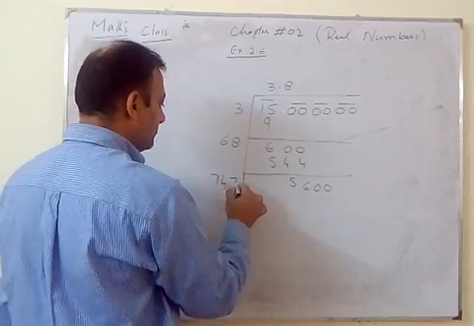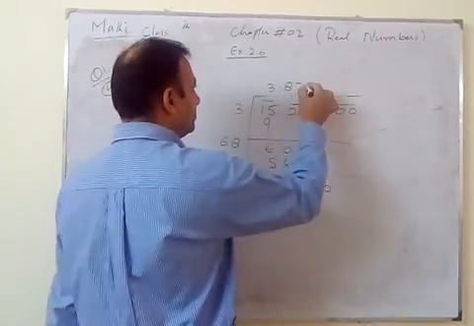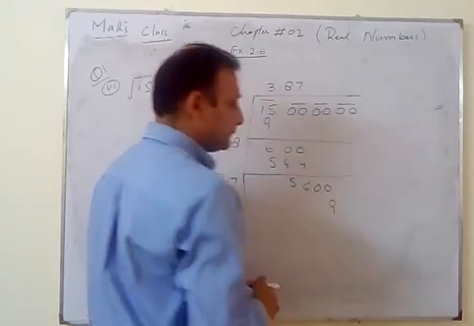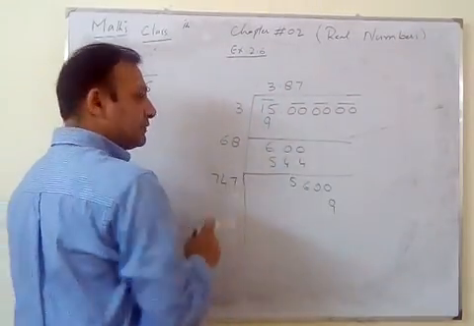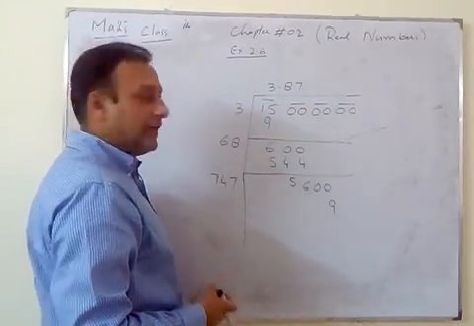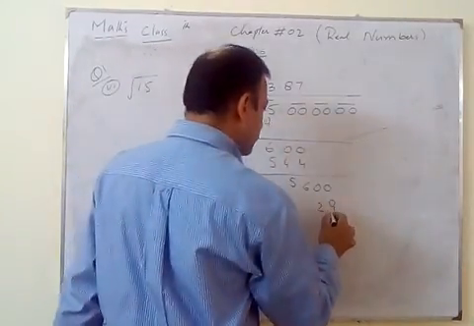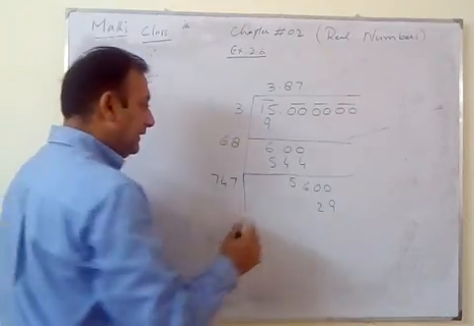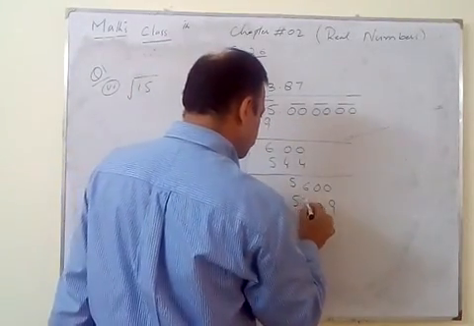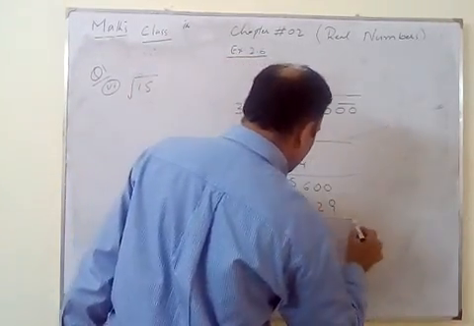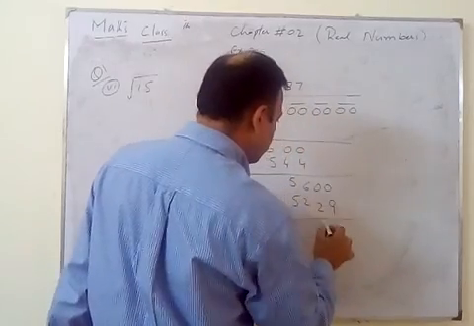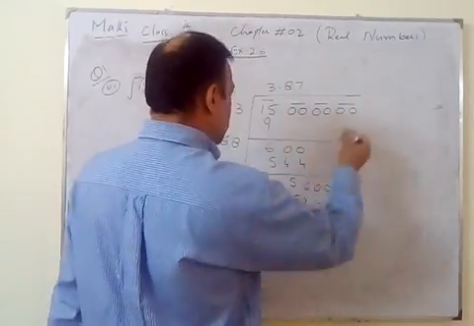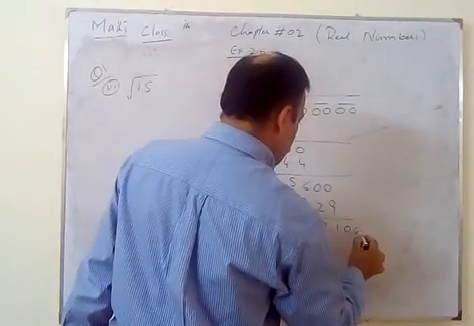Again by 7. 7 7s are 49. 4 carry. 7 4s are 28 and 4, 32. 3 carry. 7 7s are 49 and 3, 52. 1 7 3. 2 zeros.